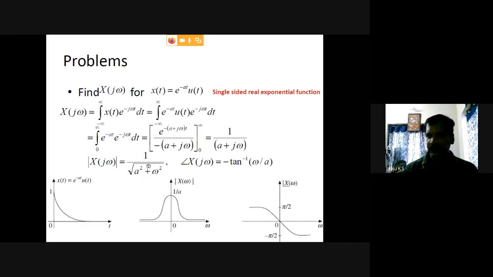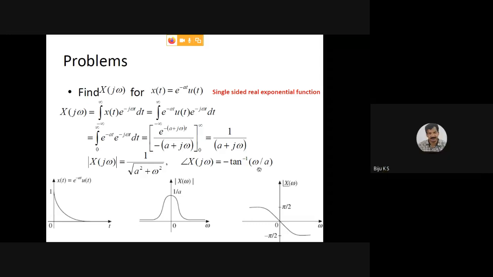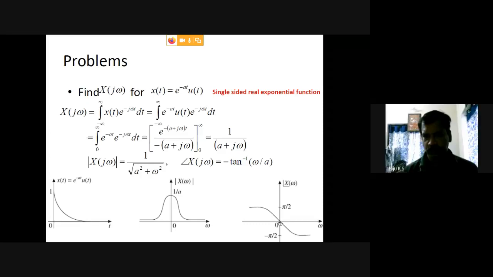Minus means when you take a denominator. If it is a numerator part, tan inverse of imaginary by real, minus tan inverse of imaginary by real in the denominator part. That is why you are having minus of tan inverse omega. Omega means imaginary part, that's imaginary part by real part. Minus tan inverse omega. So now also we can apply, tan of 0 was 0.